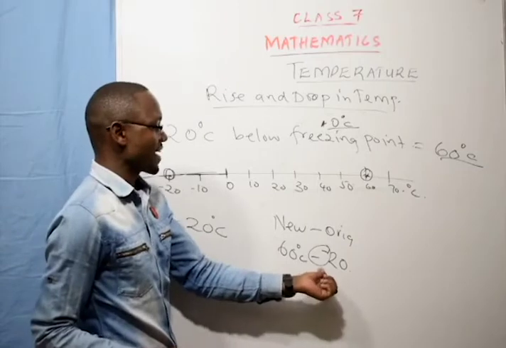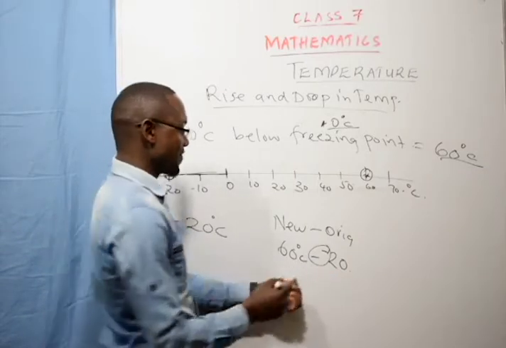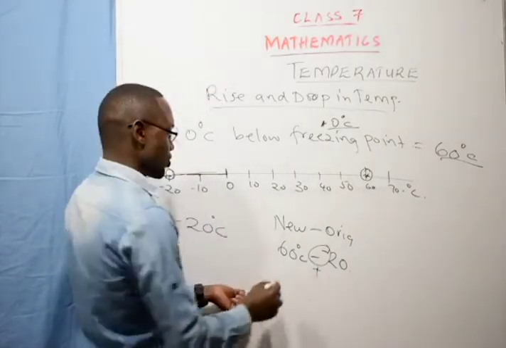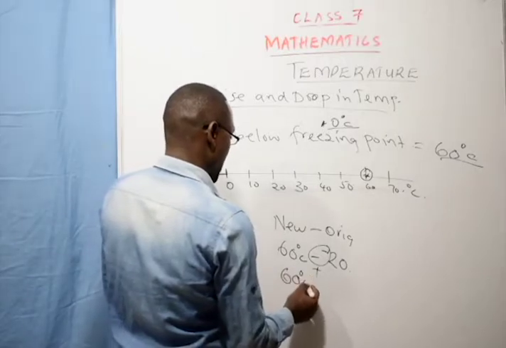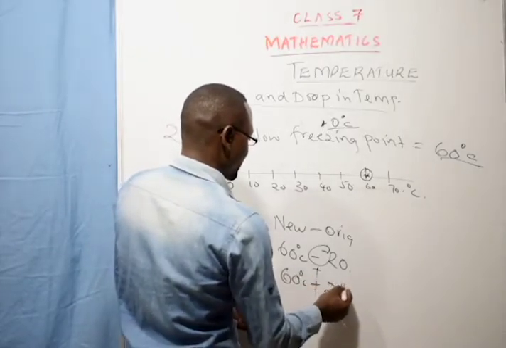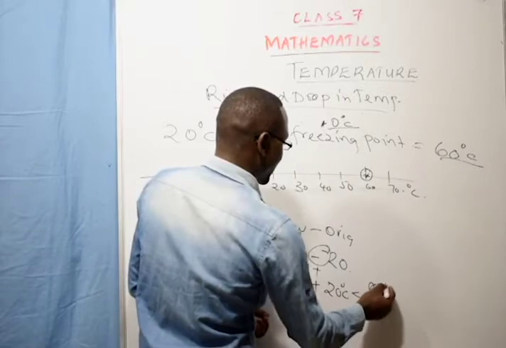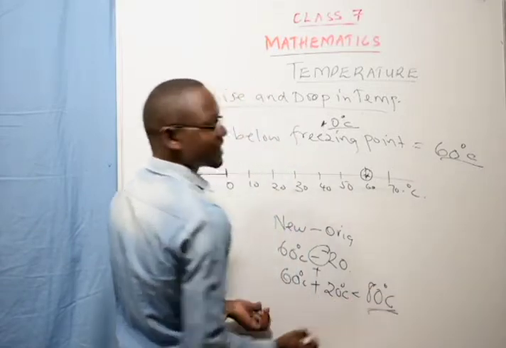You can see now here we have a negative and a negative. We say that a negative and a negative we add. So it will be 60 degrees Celsius plus 20 degrees Celsius, which is the temperature rise was 80 degrees Celsius.